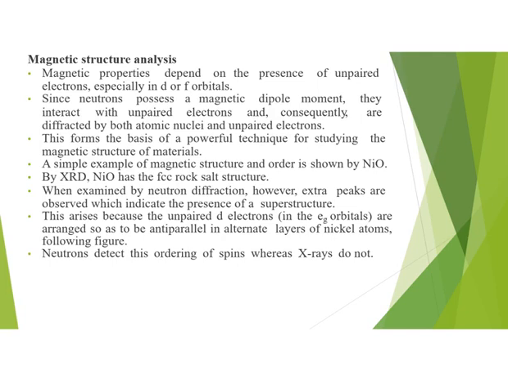A simple example of magnetic structure and order is shown by nickel oxide. By X-ray diffraction analysis, nickel oxide has the FCC rock salt structure. However, when it was examined by neutron diffraction, extra peaks were observed which indicated the presence of a superstructure. The superstructure arises because the unpaired d electrons in the eg orbitals are so arranged as to be antiparallel in alternate layers of nickel atoms. Neutrons can detect this ordering of spins, whereas X-rays cannot.